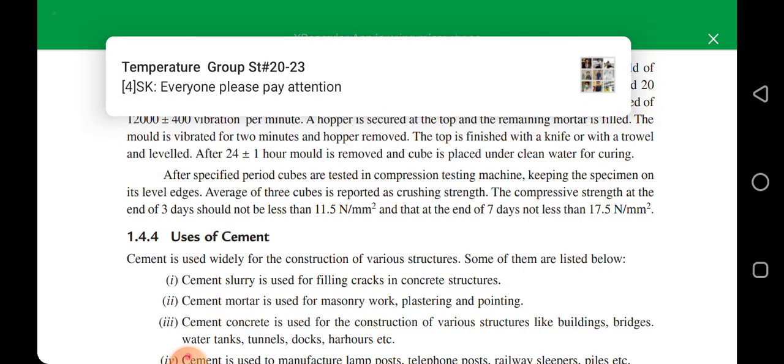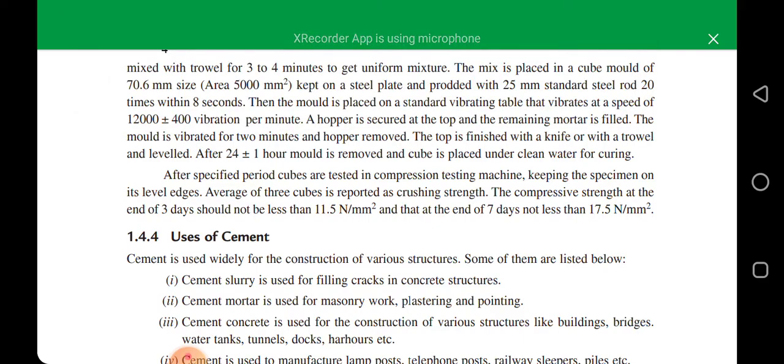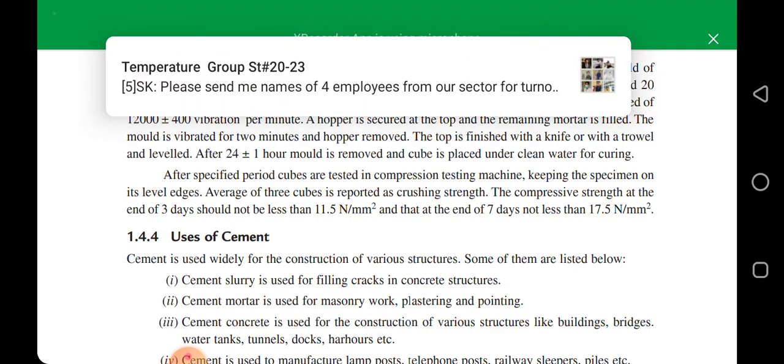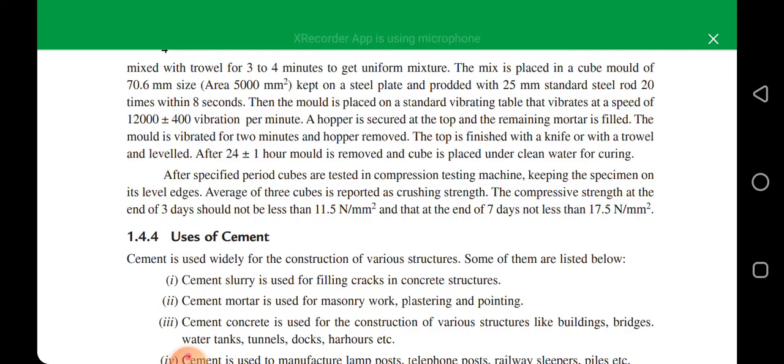In this video, we have learned that there are 4 types of physical properties. Number 1 is fineness of cement. Number 2 is soundness of cement. Number 3 is crushing strength of cement. And number 4 is setting time of cement. So, fineness of cement. What is fineness of cement? It is the amount of cement retained on a number 9 sieve. This weight should not be greater than 10% of weight. So we take 100 gram of sample of cement and put it on the sieve, and then we shake it for 15 minutes.